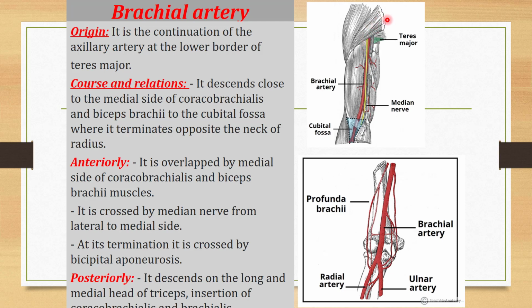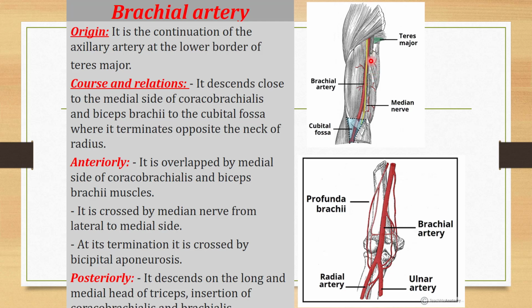See here, the axillary artery, which is present in the axilla, is the continuation of the subclavian artery. This is the same artery, the subclavian artery, which is present in the neck. When it comes in the axilla it becomes the axillary artery, and when it comes in the arm it becomes the brachial artery. So it is a single artery which is named differently in different areas: subclavian artery in the neck, axillary artery in the axilla, and brachial artery in the arm.